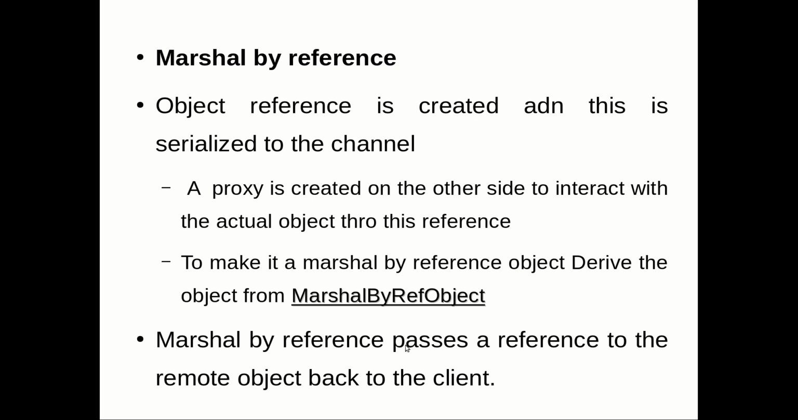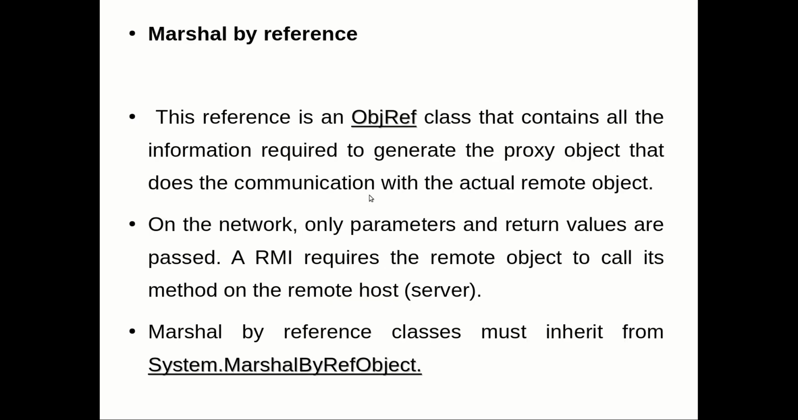So marshal by reference passes a reference to the remote object back to the client. In marshal by reference, the reference is an ObjRef. This is the class used for the reference. It contains the information required to generate the proxy object that communicates with the actual remote object. So this is what you are going to transfer.